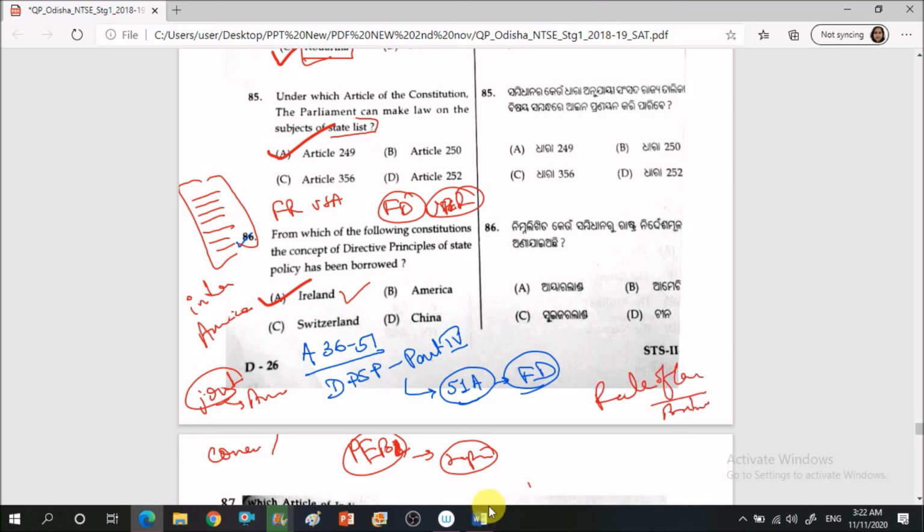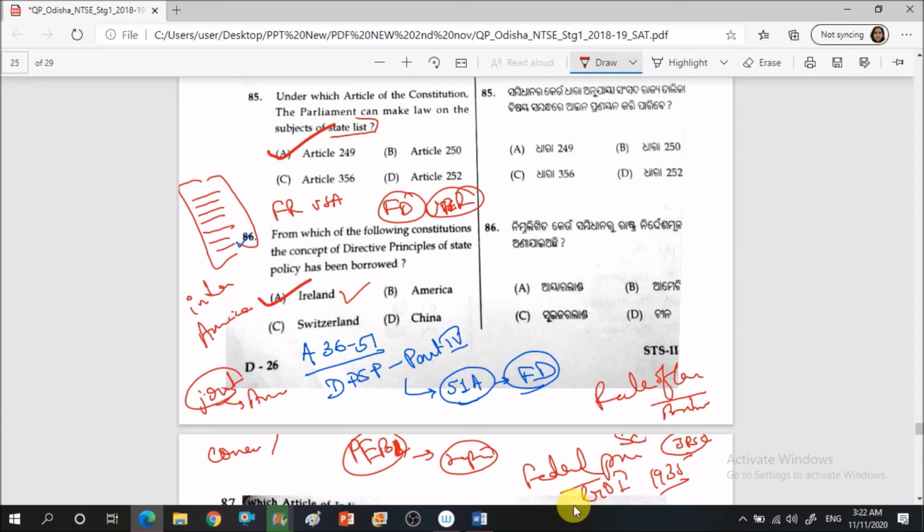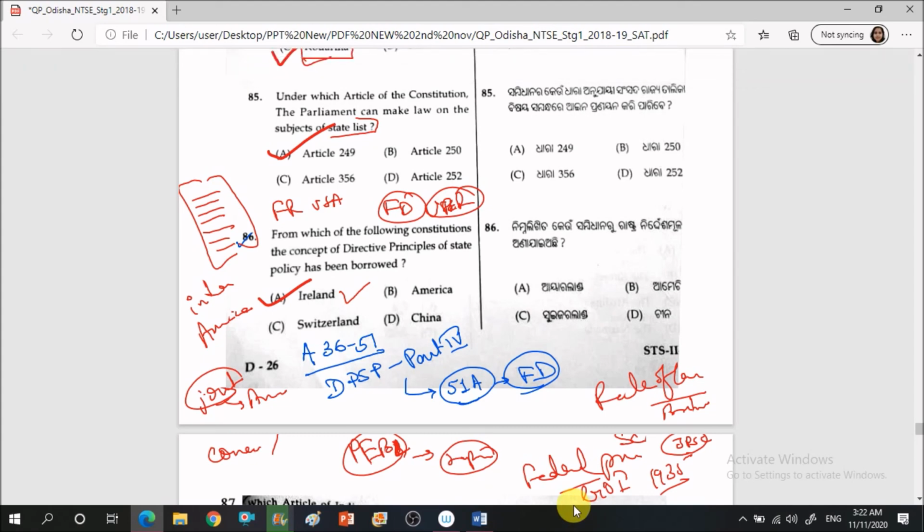The federal provisions are taken from the Government of India Act 1935. The Supreme Court, the federal provision, the Joint Public Service Commission, the Central Public Service Commission, all these things have been taken from the Government of India Act 1935. So these are very important. You should write all these in a single place and keep it for revision. So here the correct answer is Ireland.